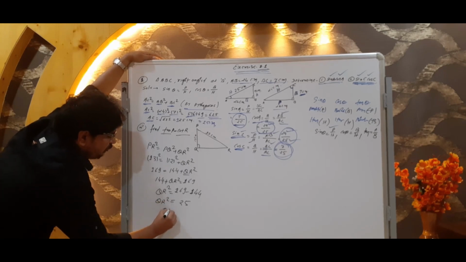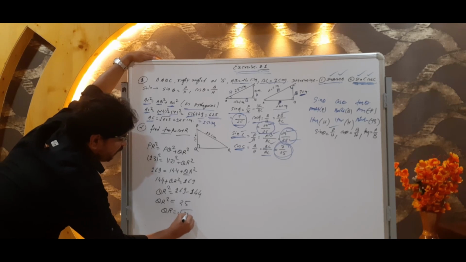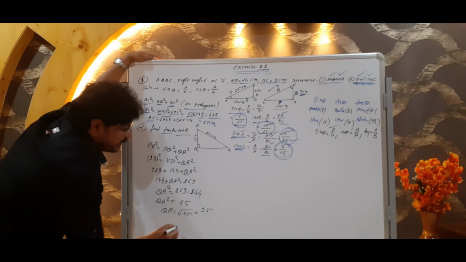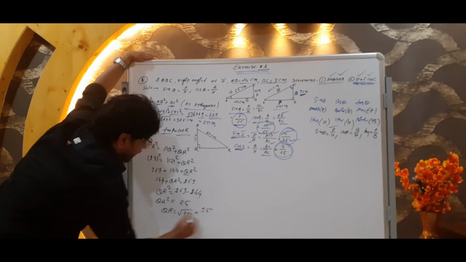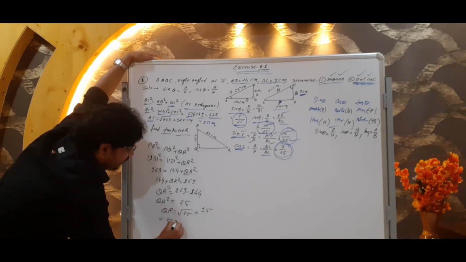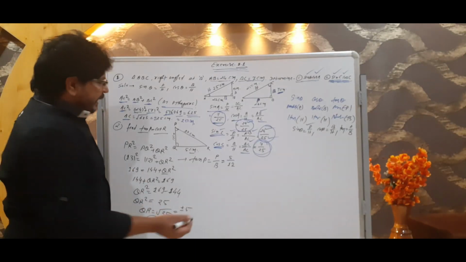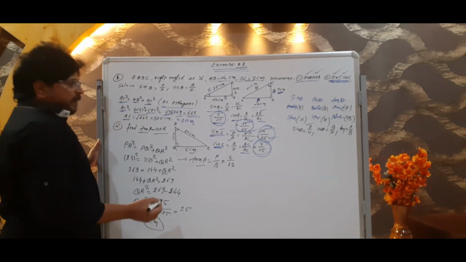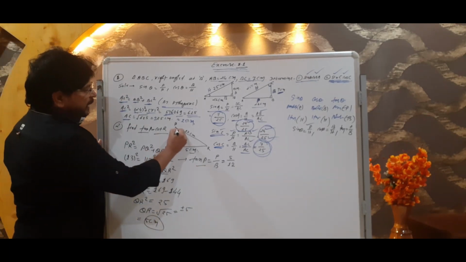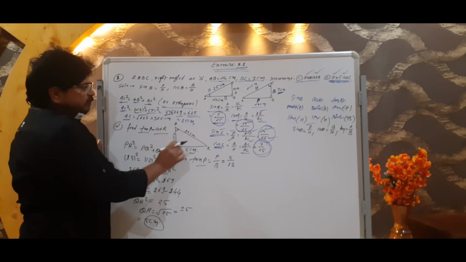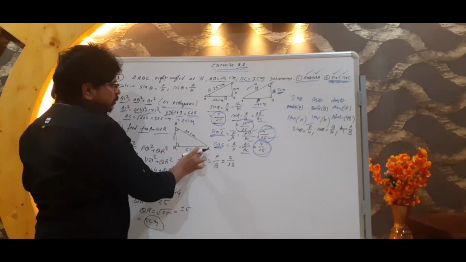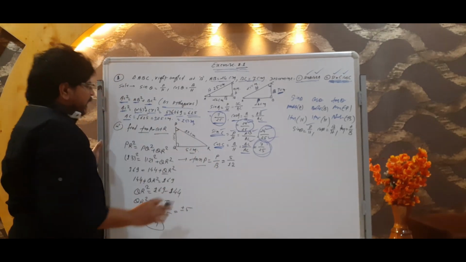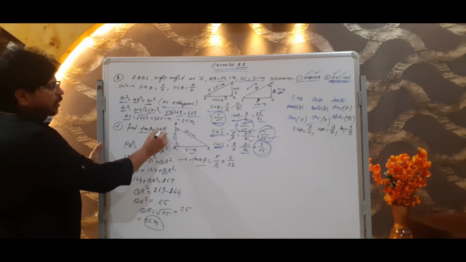In that case, what would be the value of QR? It would be under root 25. What would be its value? Plus minus 5, but we can't take a negative side, so we will take 5 centimeter. Look here guys, first of all we have to find out the value of tan P, perpendicular upon base. Tan P means the acute angle is P. As per that, perpendicular would be 5 and base would be 12.